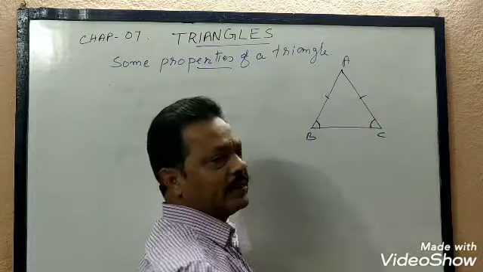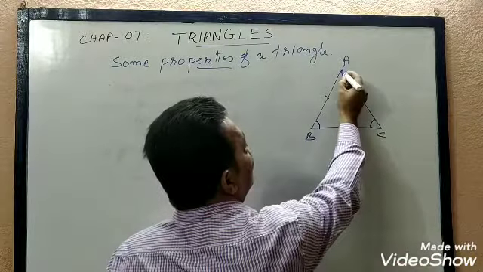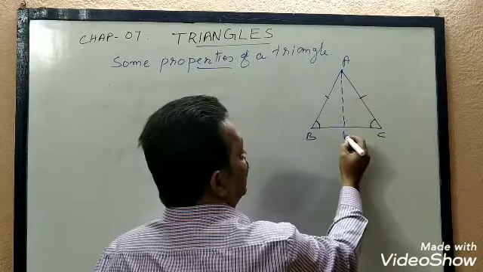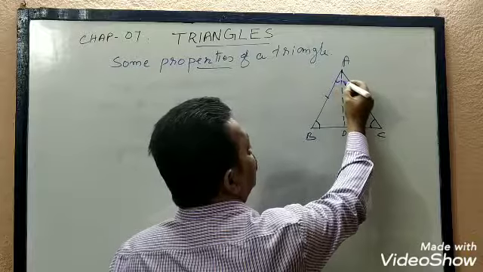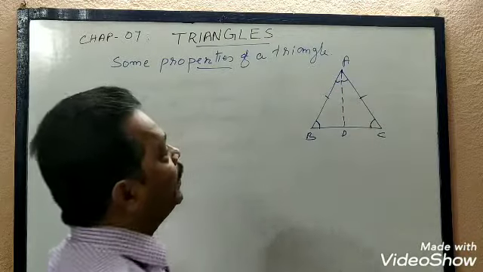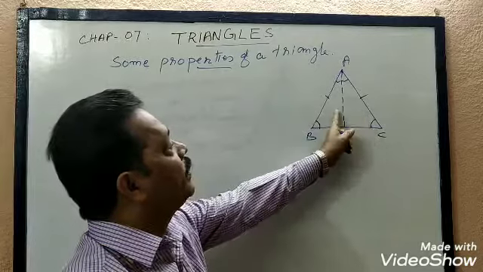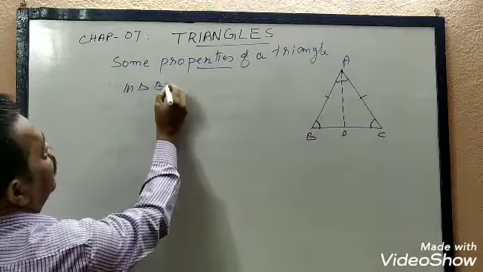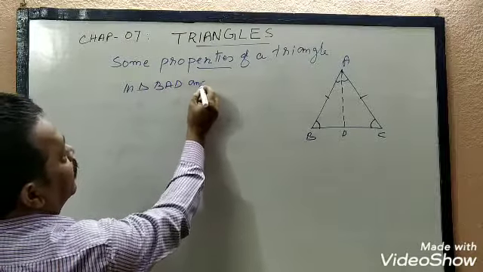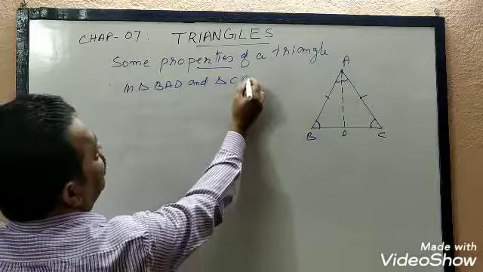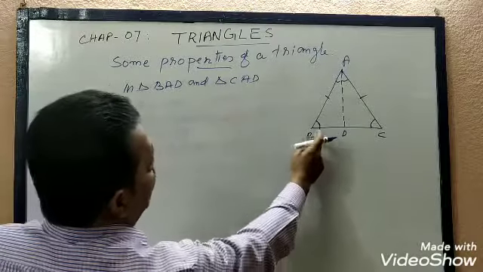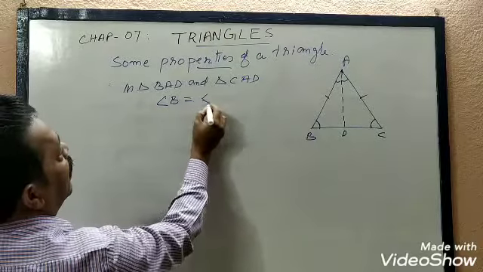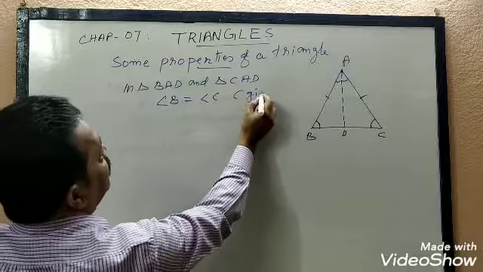We can do any construction, so the same construction we will do. We will draw the angle bisector of angle A. AD, the bisector of angle A, is drawn, that is, this angle is equal to this angle. And now we can prove these two triangles are congruent. In triangle BAD and CAD, angle B equals angle C, given in the statement itself.